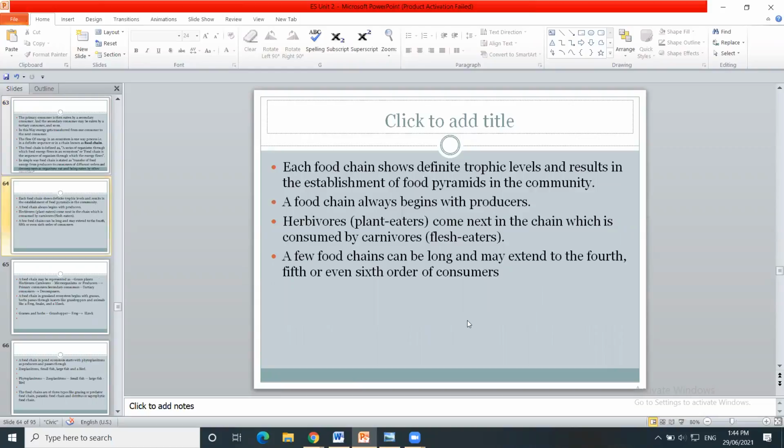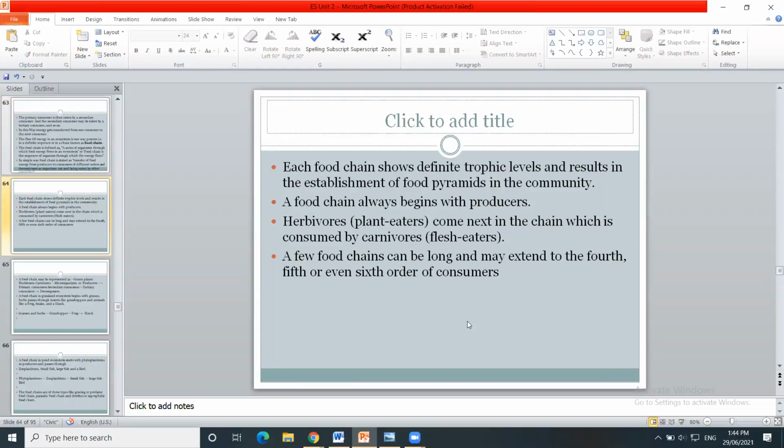So each food chain shows the different trophic levels. That we have seen in the food pyramids: pyramid of numbers, pyramid of biomass, inverted pyramid. We have seen that. In their sequential order, this food chain is shown.